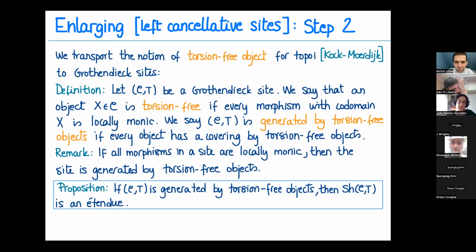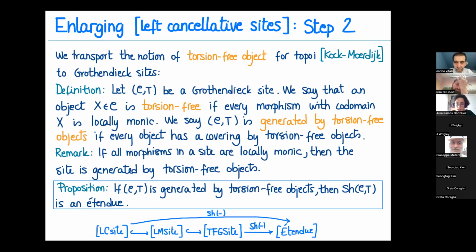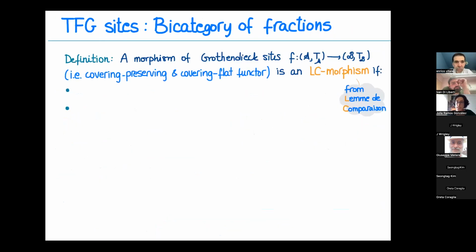And the proposition is, if I take such a site generated by torsion-free objects, then the sheaves are still an étendue. So we have this picture: left cancellative, locally monic, now torsion-free generated, and this all commutes. Very well. And now this family will be enough for our purposes.